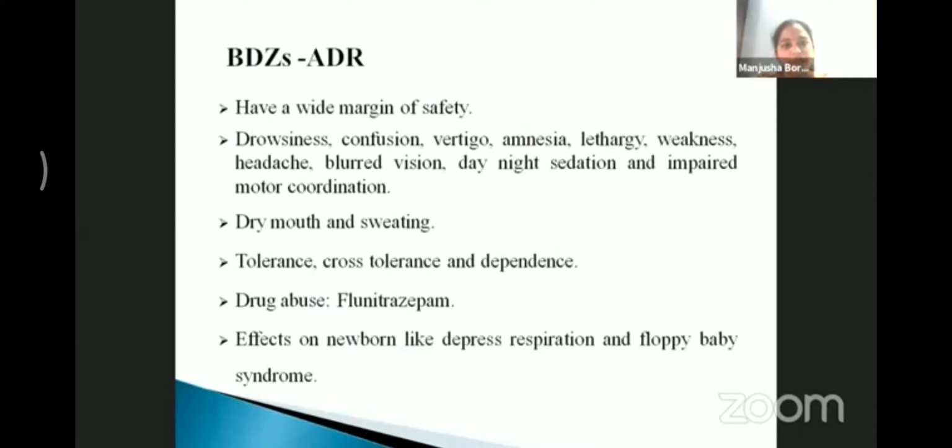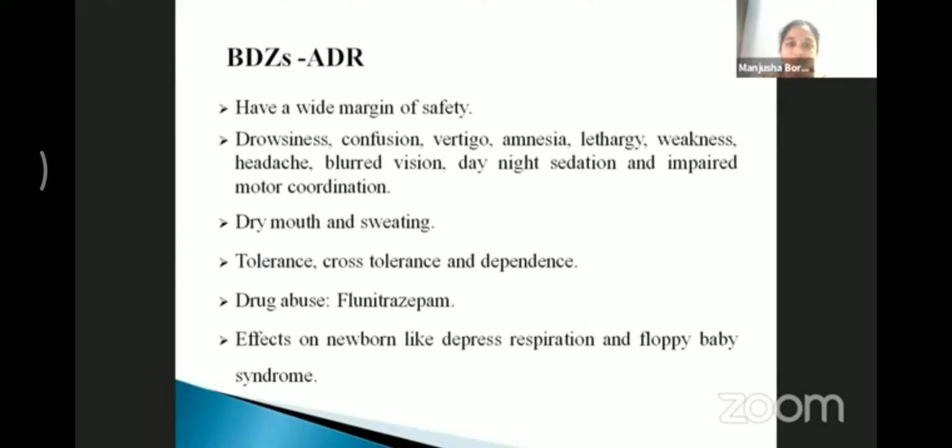Benzodiazepines have a wide margin of safety. They are generally well tolerated, but also produce drowsiness, confusion, vertigo, amnesia, lethargy, weakness, headache, blurred vision. Day-time sedation is more common, with impairment in motor coordination, so benzodiazepines like diazepam and lorazepam should not be used while driving.